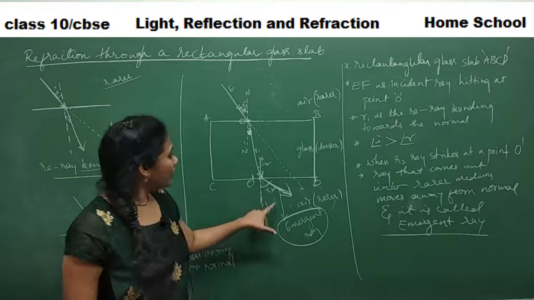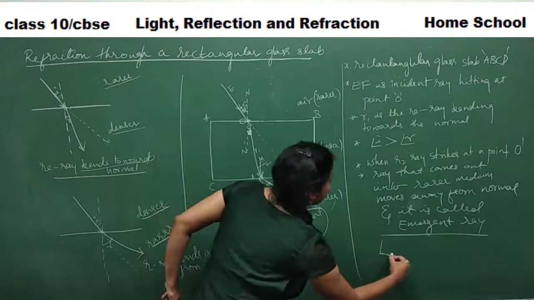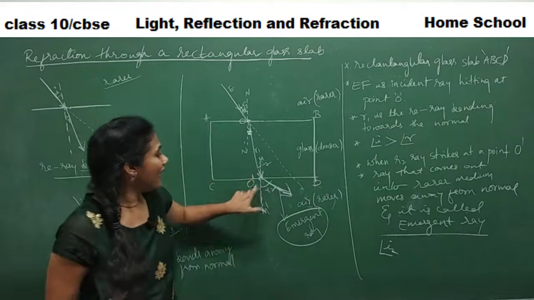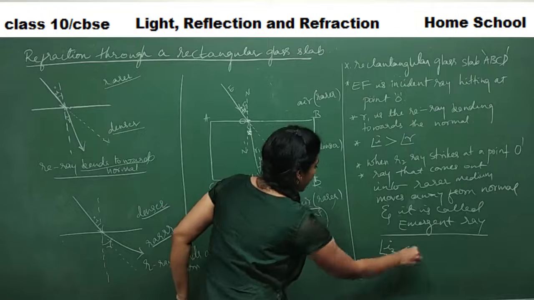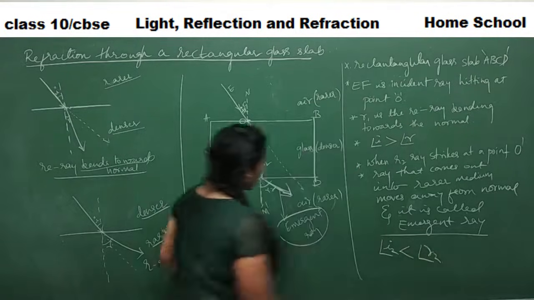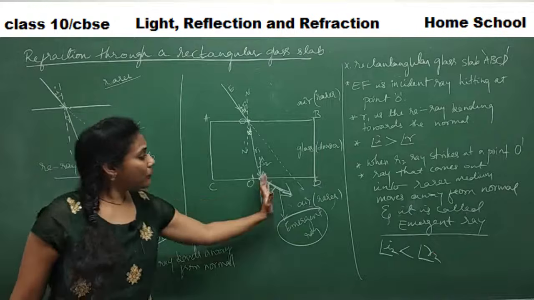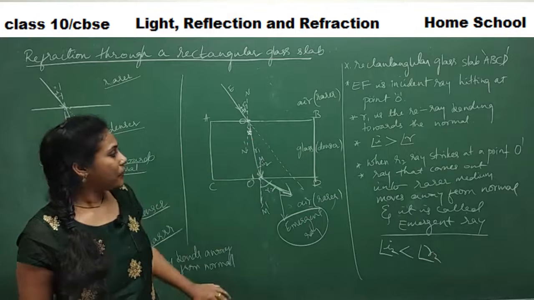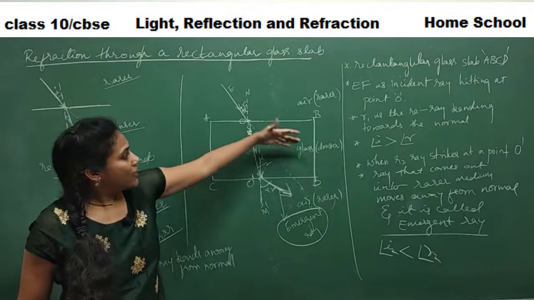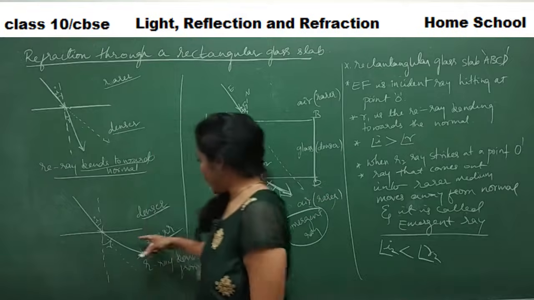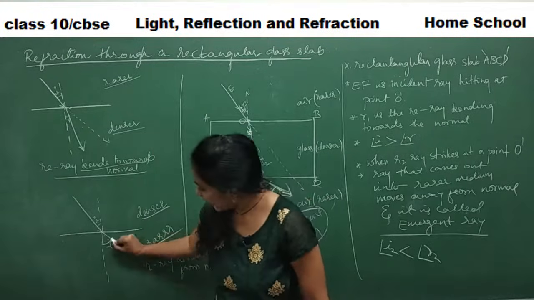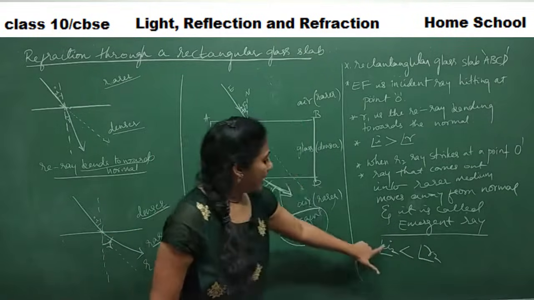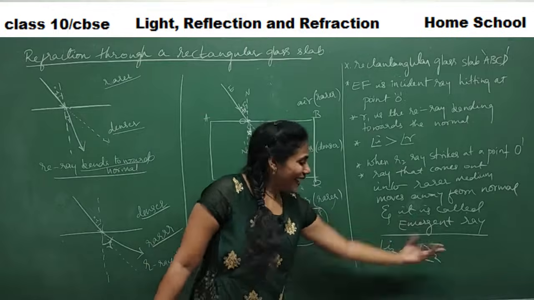Okay, so now what happens here, guys? This angle I2 is smaller than R2, because the emergent ray is moving away from the normal, right? So this angle is greater than this angle. Whenever light travels from a denser medium to a rarer medium, the angle of refraction is always greater than the angle of incidence, right? So I wrote I2 is smaller than angle R2.